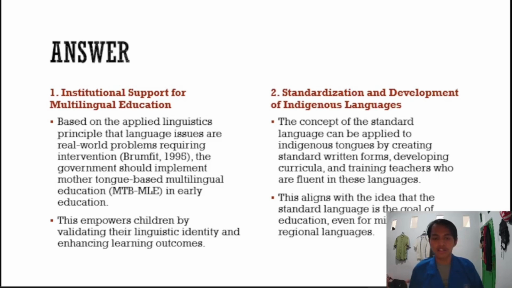And here are my answers. First, we can use institutional support for multilingual education. Based on the applied linguistic principle that language issues are real-world problems requiring intervention, by Brumfit, 1995, the government should implement mother tongue-based multilingual education, or MTB-MLE, in early education. This empowers children by validating their linguistic identity and enhancing learning outcomes.